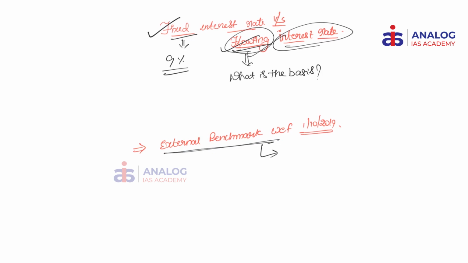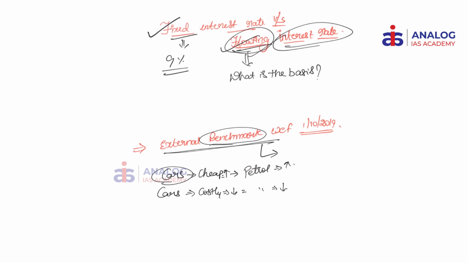Now what are these external benchmarks? Let me explain this concept of external benchmark with an example. Say for example, you want to buy a car and the rates are pretty cheap in an economy. So this will increase the number of cars in an economy, and therefore a rise in demand for petrol increases the price of petrol. So there is a correlation. So this rise in cost of petrol is decided by the volume of the sale of the cars.